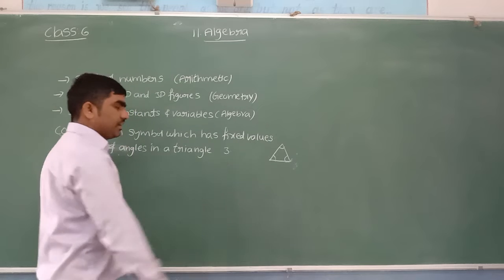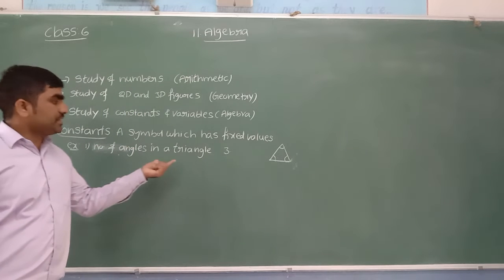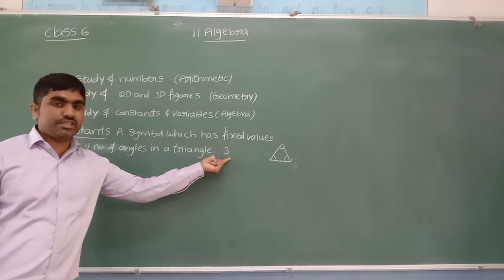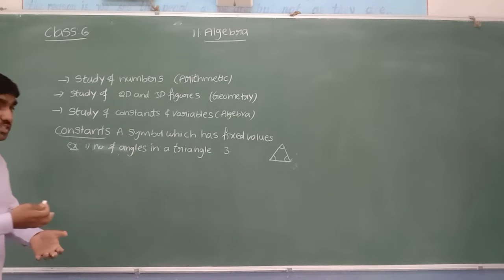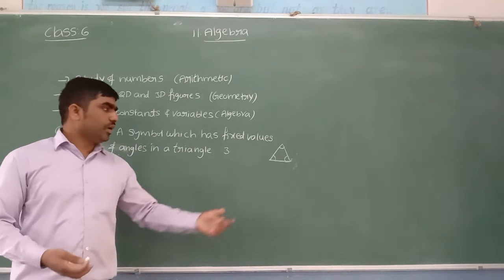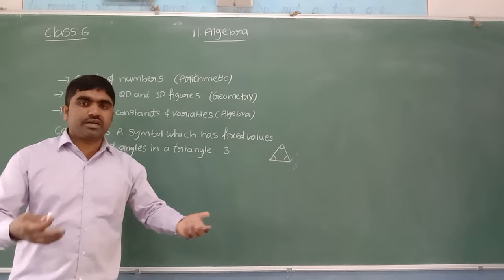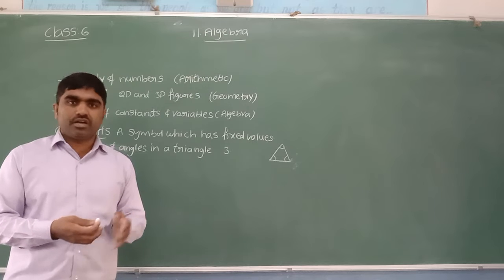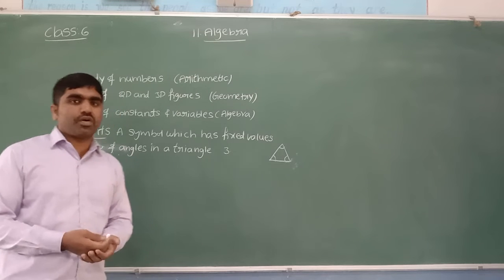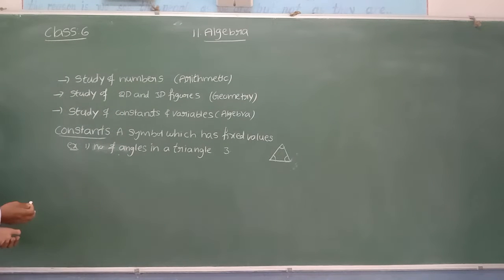It is fixed, so it has a fixed value. This is one example of a constant. The sum of the 3 angles of a triangle is 180 degrees, that also is a constant. Number of sides of a quadrilateral is 4, that also is a constant. Like that we can see many examples of constants.